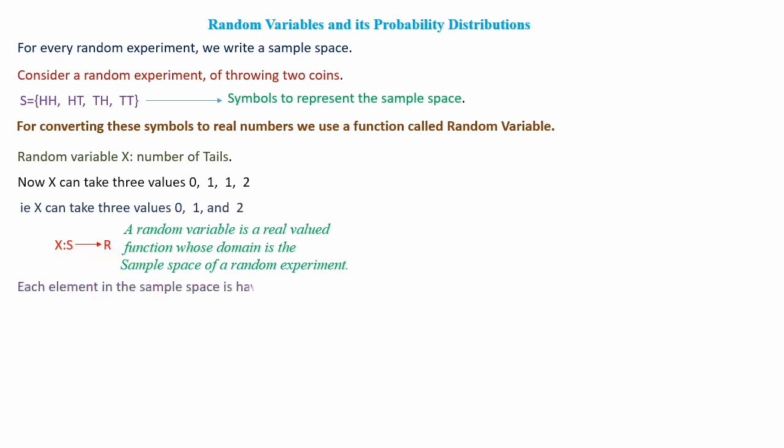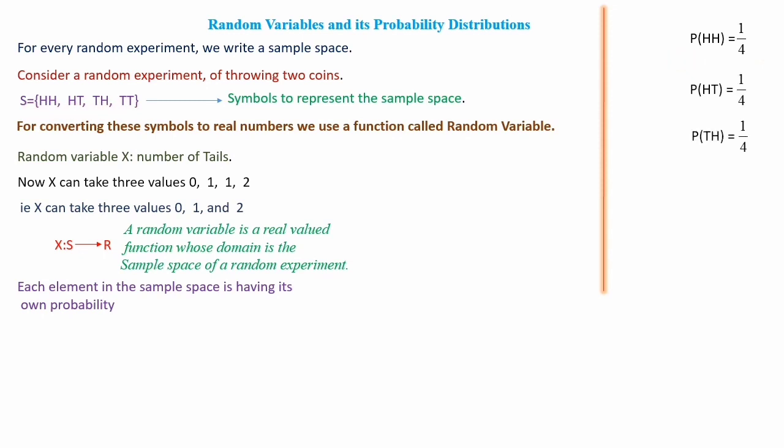Now each element in the sample space is having its own probability. For example, HH is having its own probability, HT also having, TH also having, TT also having its own probability. So let's calculate these probabilities. P of HH means 1 out of 4. So 1 by 4. P of HT also 1 by 4. P of TH also 1 by 4.